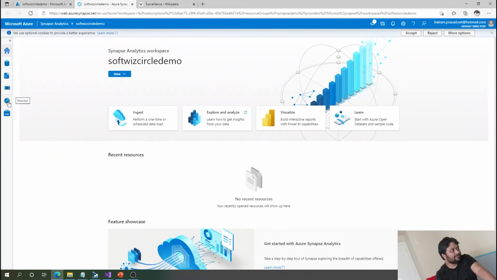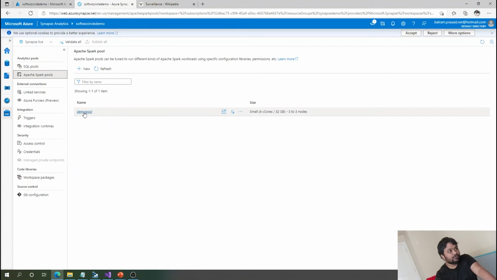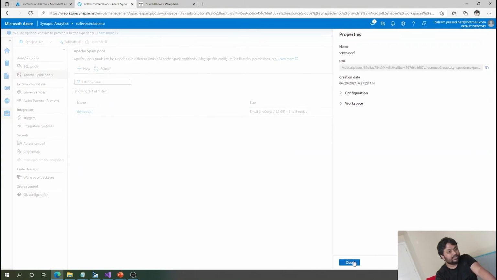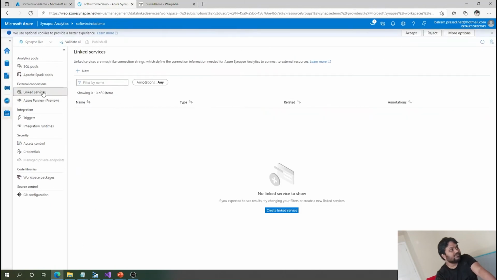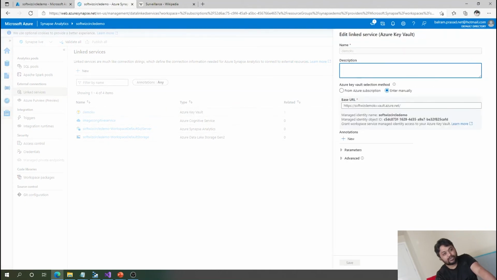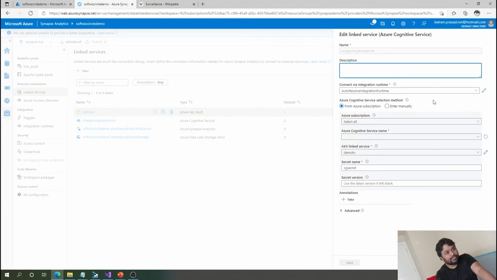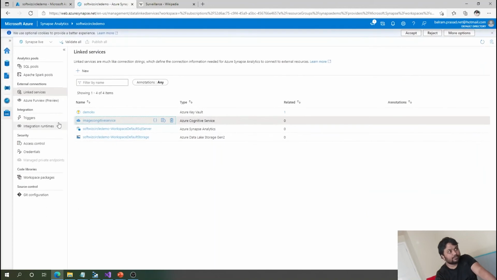So this is our Synapse workspace, where if you go to our monitor section, I have one computer vision dedicated SQL pool, and I have a demo Spark pool. I have already pre-created those. And if you go to linked services, we have linked one Key Vault where our cognitive services key will be present, and using this key we are linking our cognitive services as a linked service. So this is what we have done already to save some time.